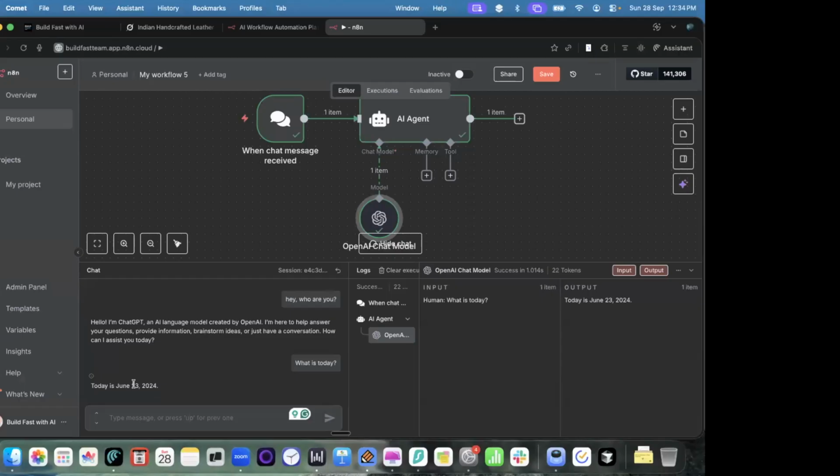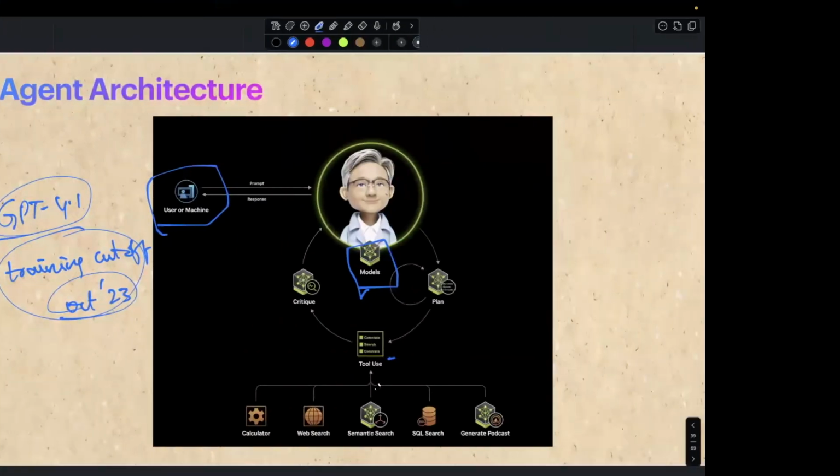Now this is where tools come into place. In tools, I can add a web search tool. So whenever I ask about some latest details, the AI should be able to use the internet and get those details.